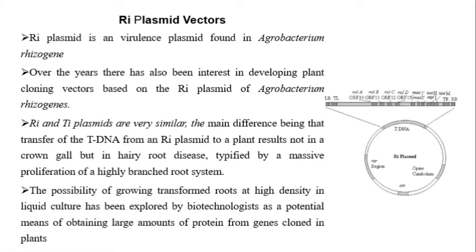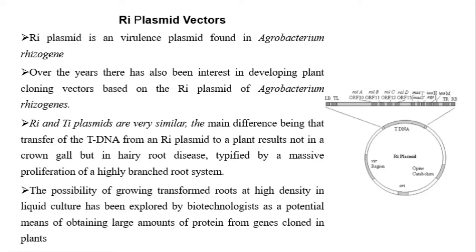They transformed the plant cell with the desired protein gene, and they grew the transformed roots at high density in a liquid culture to obtain that foreign protein in large quantities.